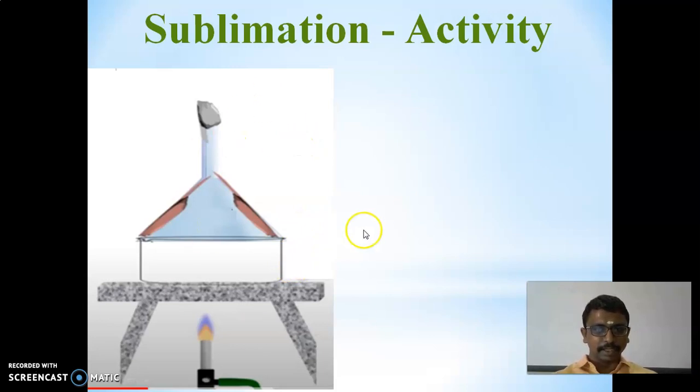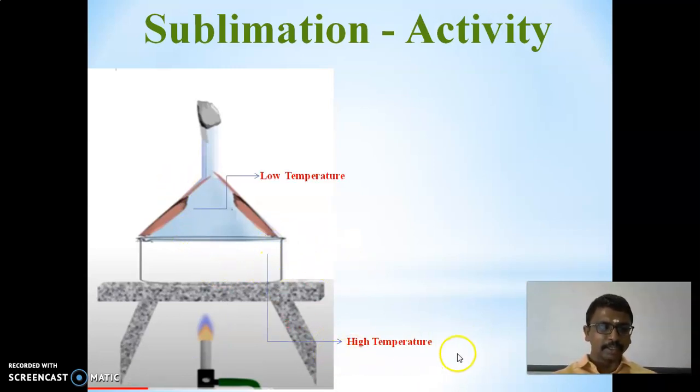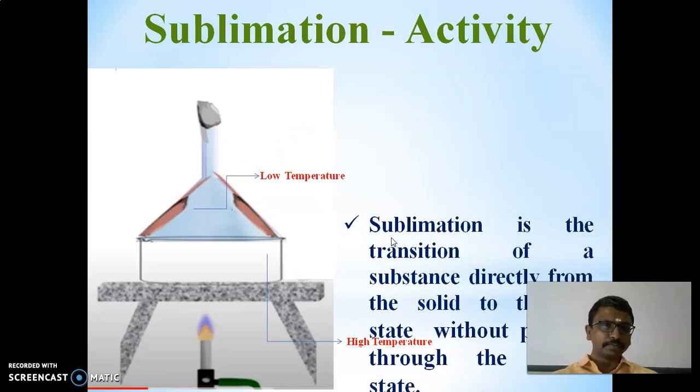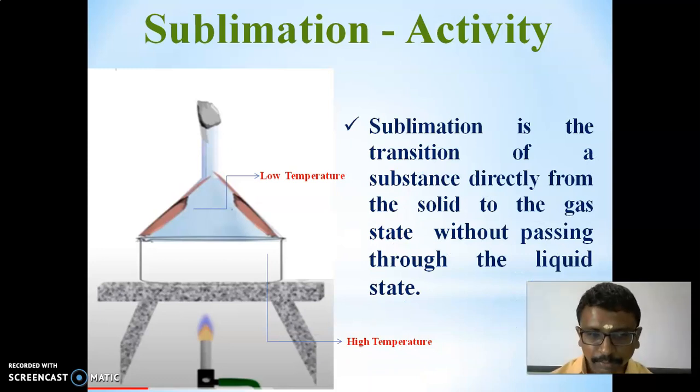So we can see here, at the bottom the temperature is high, and at the top, in the inverted funnel, the temperature is low. Let me see the definition for sublimation now. Sublimation is the transition. Transition means conversion, changes. That is known as transition.